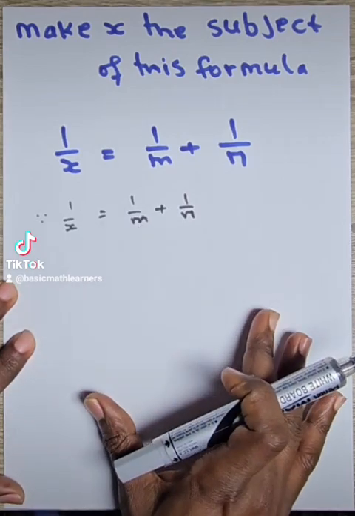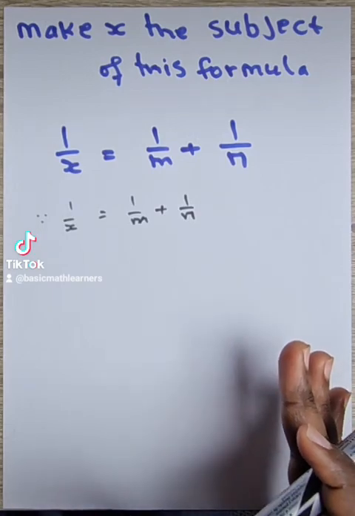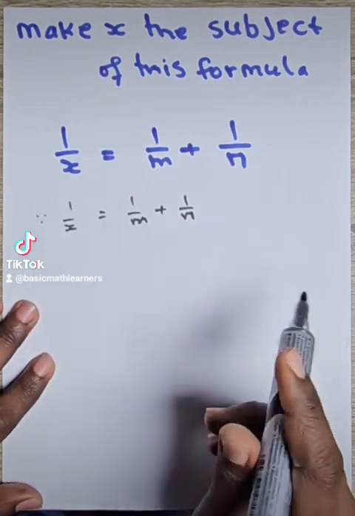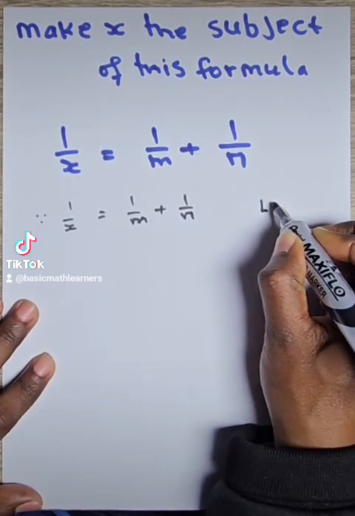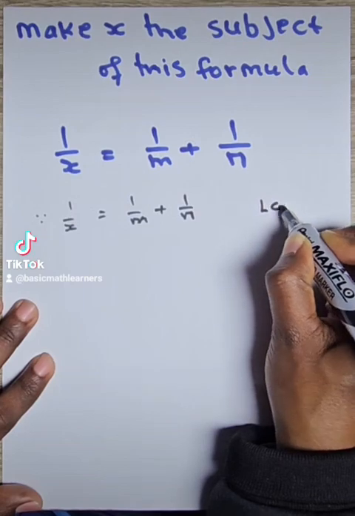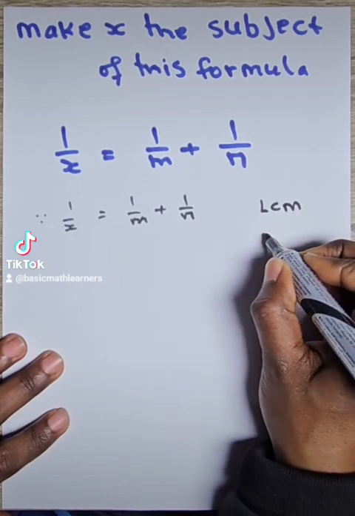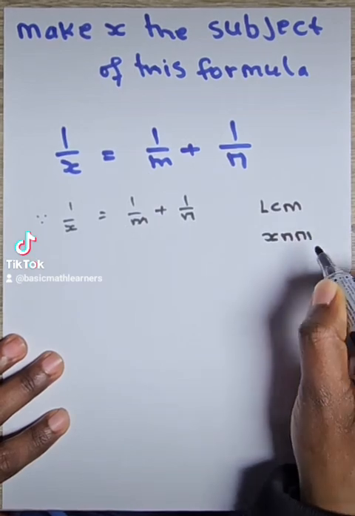So I will have to get a denominator which is the same for all of these. Therefore, I need to find out the LCM of 1 over x equals 1 over m plus 1 over n. So what is the LCM of this? This is going to be x n m.